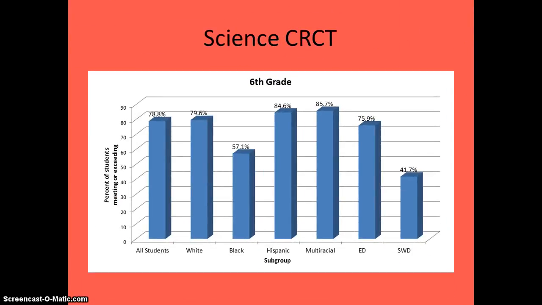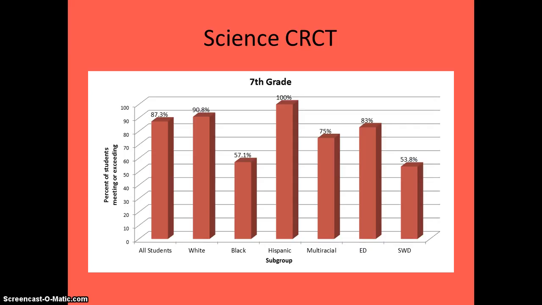This is the 6th grade CRCT passage rates broken down by the subgroup percentages. If you'll notice, interestingly, the Hispanic and the multiracial groups actually were the highest performing, and there was a significant gap for the Black population and for the students with disabilities population.